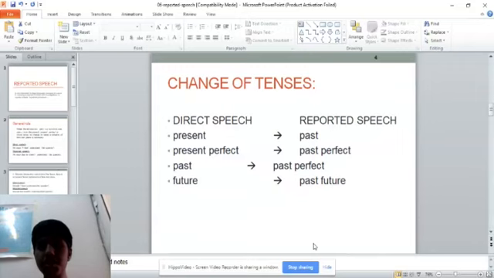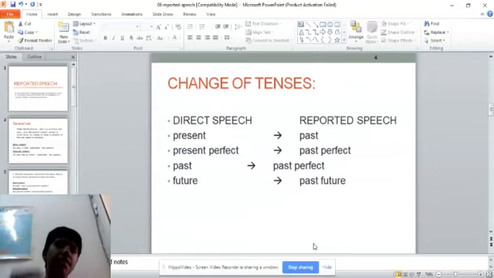So instead of learning all these things, we can learn only one thing: present will change into past. For example, present perfect will change into past perfect, past will change into past perfect, and future will change into future continuous. The easy way to remember is the flow chart you might have learned. I'm telling this only for past: simple past, past continuous, past perfect, and past perfect continuous.